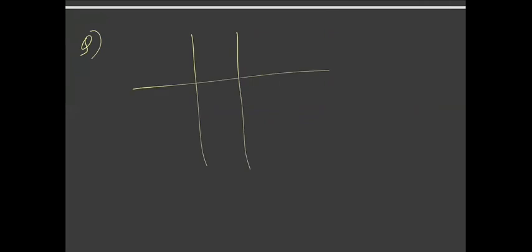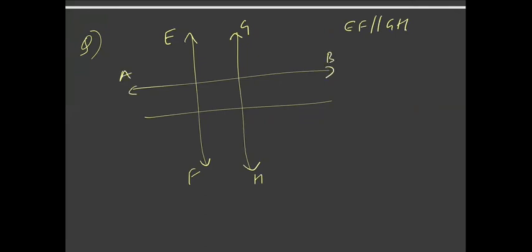These two lines are parallel. Let's name them EF and GH. So EF is parallel to GH, and similarly AB is parallel to CD. This is given to me as 3x plus 5 degrees and this is given to me as 4x degrees. So you need to find the value of x. Just try this and tell me the answer in the chat.